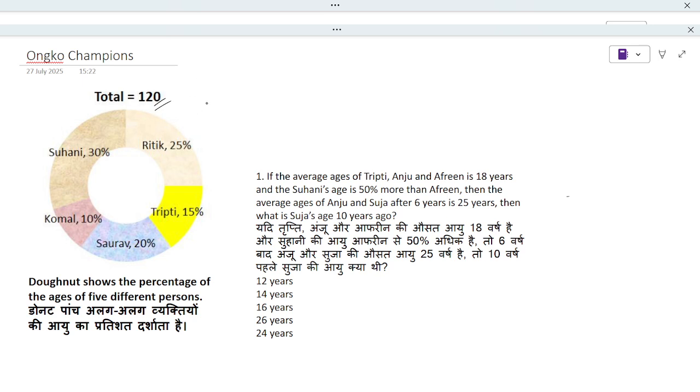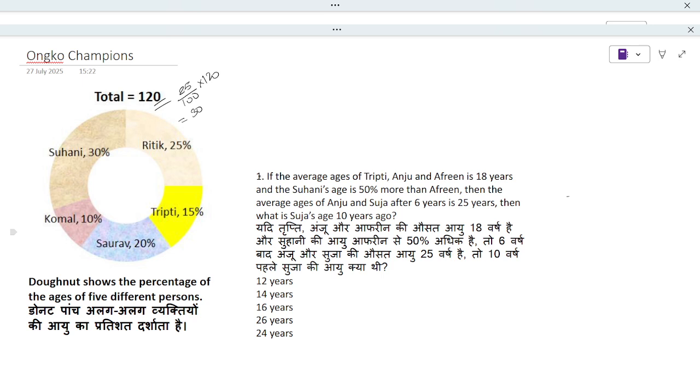How did we get that one? 25% into 120, if we cancel it, we'll get 30. That's how we'll get the age of all the other persons. Let's go back to the question right away.